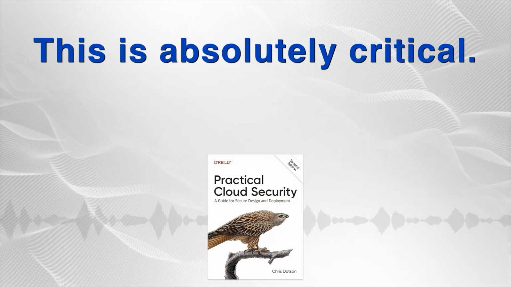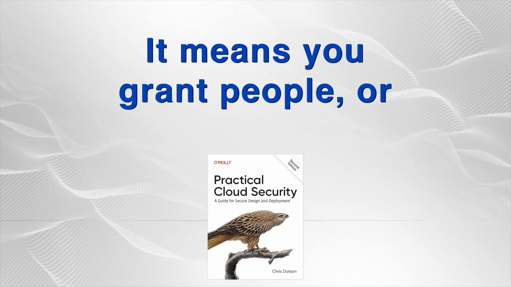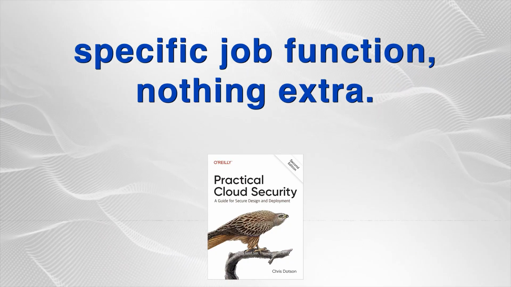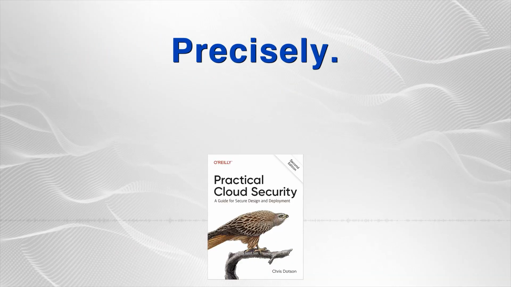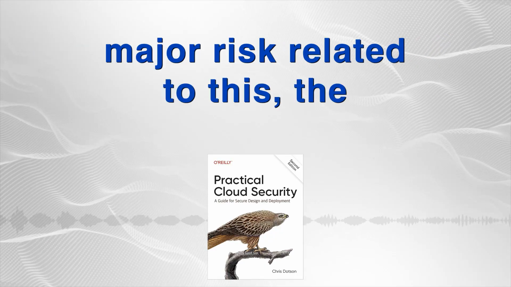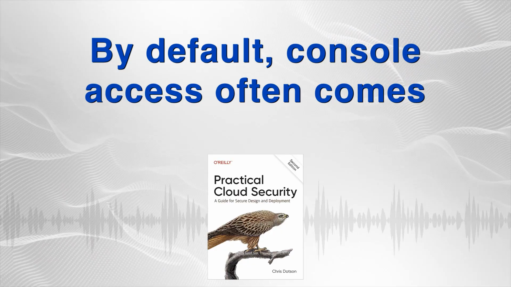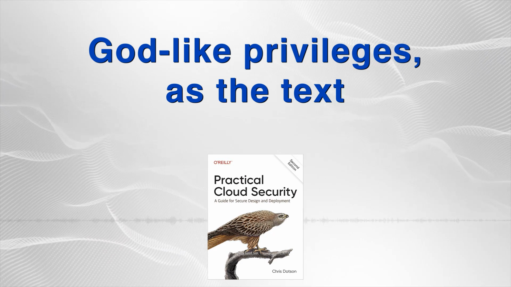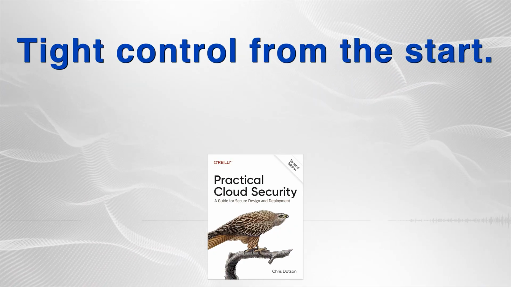This is absolutely critical. Explain that a bit more. What does it mean in practice? It means you grant people or automated tools only the absolute minimum permissions they need to perform their specific job function, nothing extra. So operate on a deny-by-default basis. Precisely. Policies should deny access unless explicitly allowed. The book also points out a major risk related to this: the cloud management console itself. By default, console access often comes with, well, near total control. Godlike privileges, as the text puts it. So controlling that initial access and subsequent permissions is vital. Got it. Tight control from the start.